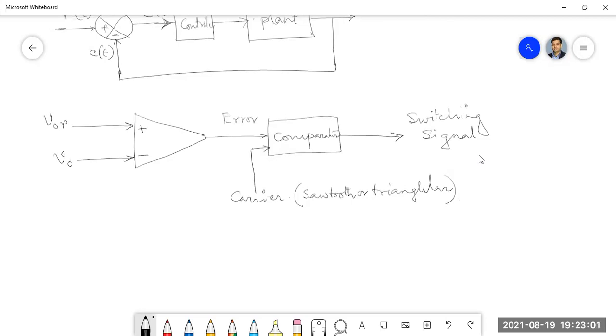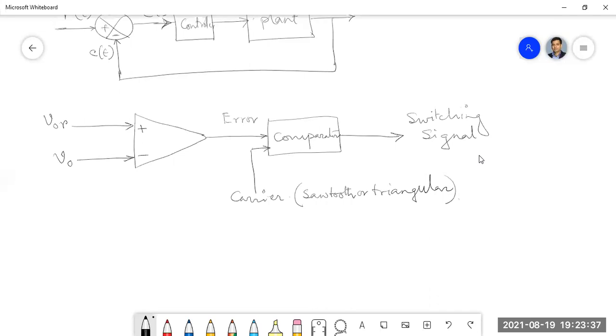That is the trick over here. The carrier signal can be in the form of sawtooth or triangular waveform. Is the point clear?